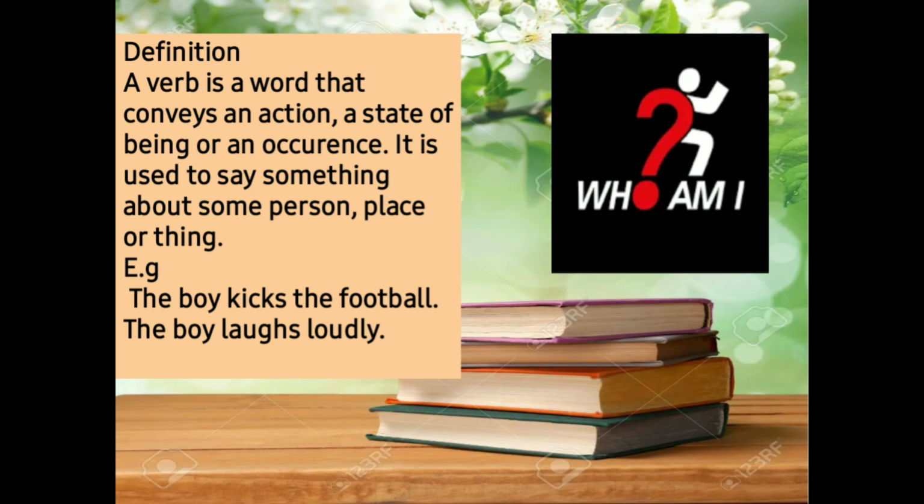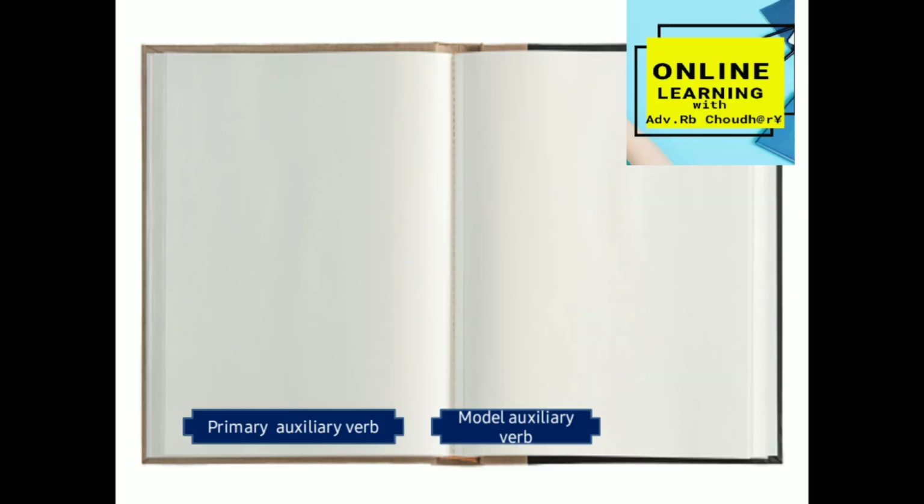In the second sentence, the boy laughs loudly. The action denoted by the verb laughs stops with the doer or subject boy. It does not pass over to an object. The verb laughs is therefore called an intransitive verb. Intransitive means not passing over. So the verb is a word that tells or asserts something about a person or thing. A verb shows an action in the sentence.